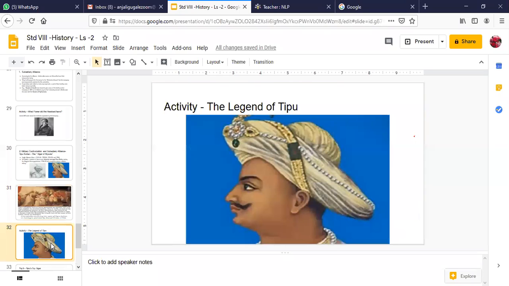Children, also because Tipu Sultan was a very brave soldier, very famous emperor and a king, there are various legends about Tipu. So there's one famous legend I'll recite from your textbook. Let me share the screen with all of you. I hope you all are interested to know more about Tipu Sultan.